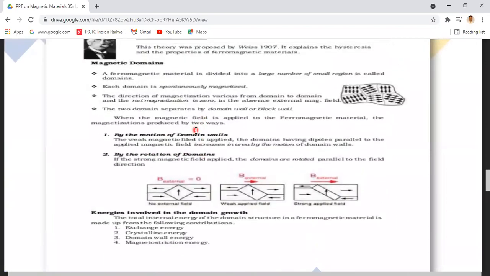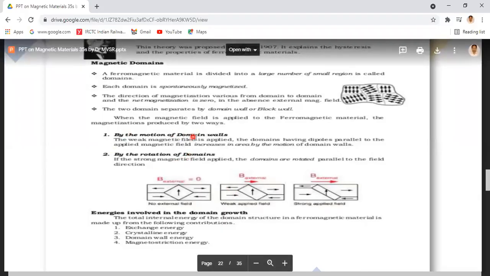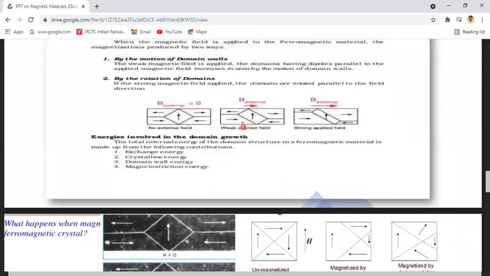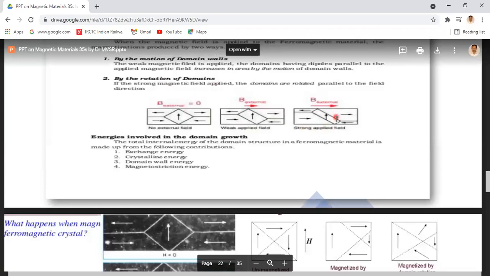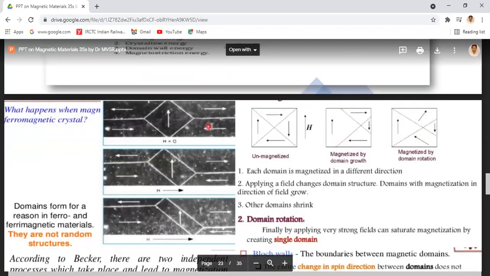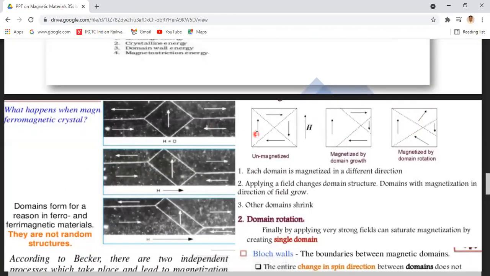The ferromagnetic material is magnetized because of the motion of the domain walls and rotation of the domains. The motion of the domain walls means those domains which have a direction parallel to the direction of the applied magnetic field have a tendency to increase their size. Whereas by the rotation of domains also, the domains are rotated here. Because of these two, the given ferromagnetic material is magnetized.